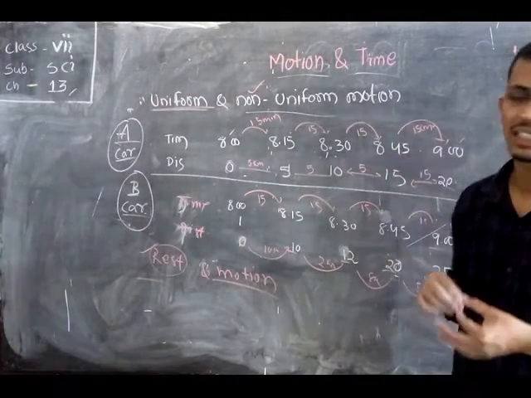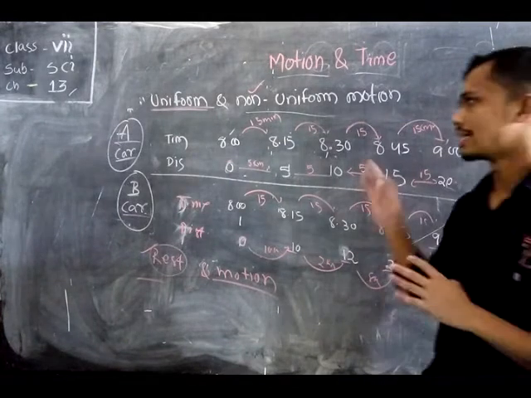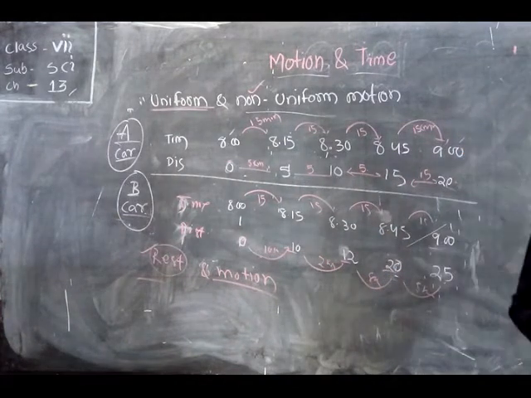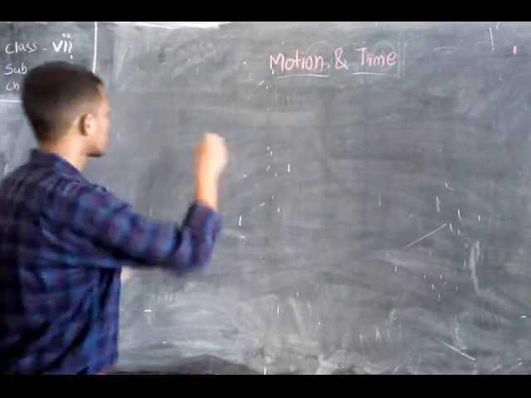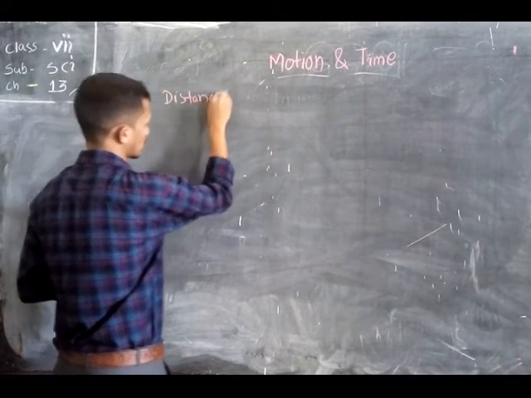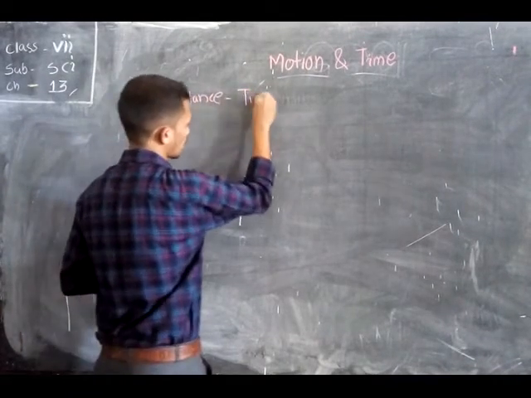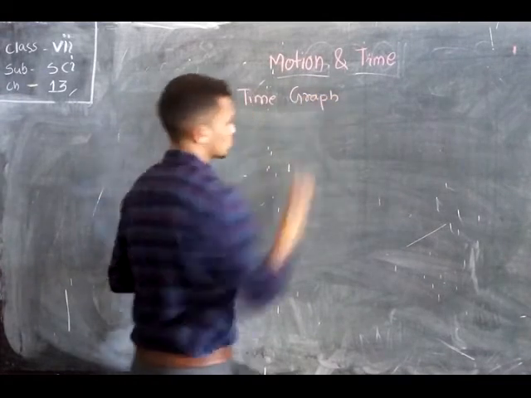So let's discuss the graph between distance and time. Students, now we discuss the distance-time graph.